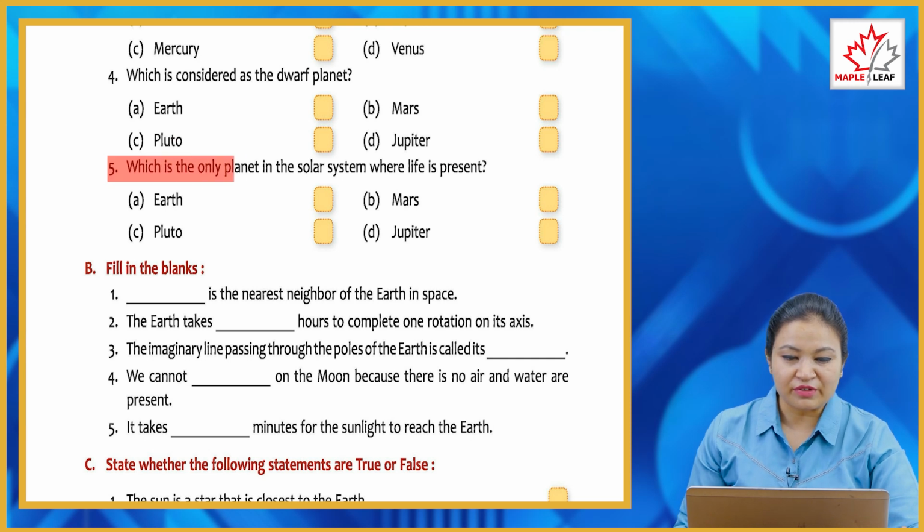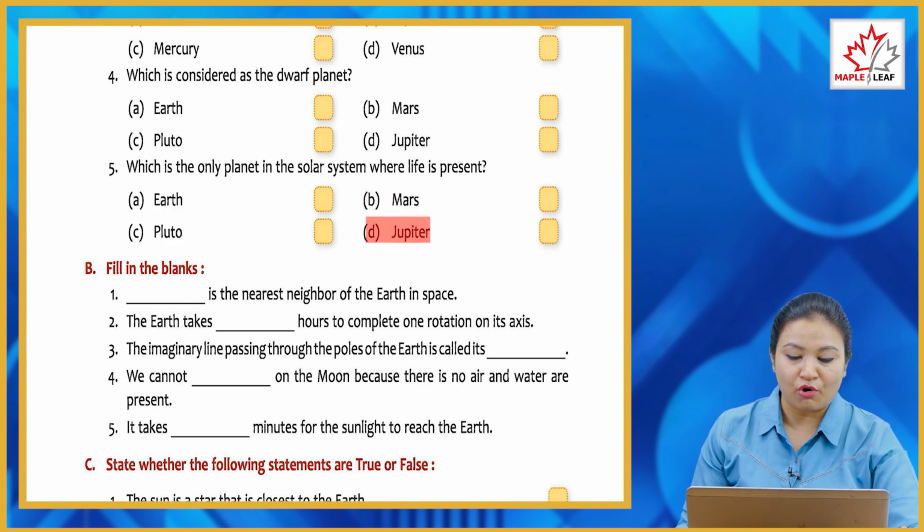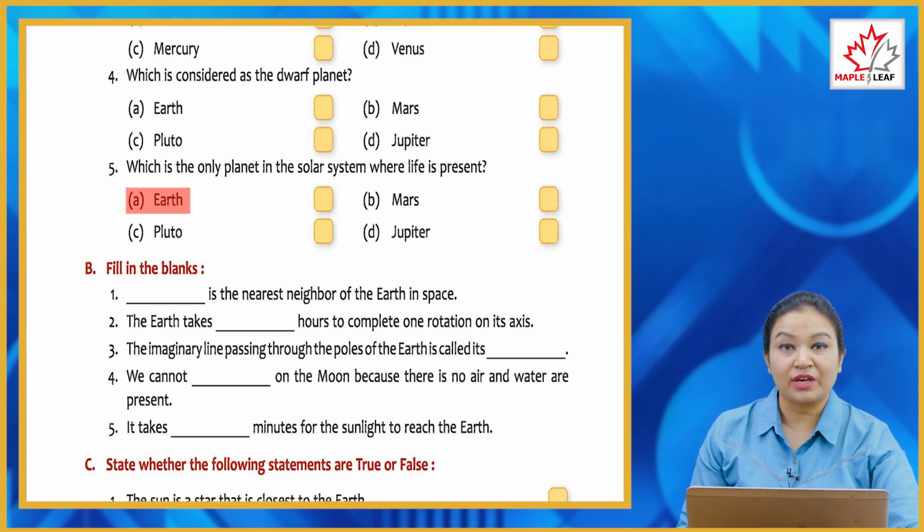Pluto. Fifth, which is the only planet in the solar system where life is present? Option A. Earth, option B. Mars, C. Pluto, or D. Jupiter. So the correct answer is, yes, you are right, option A. Earth. Earth is the only planet in the solar system where life is present.